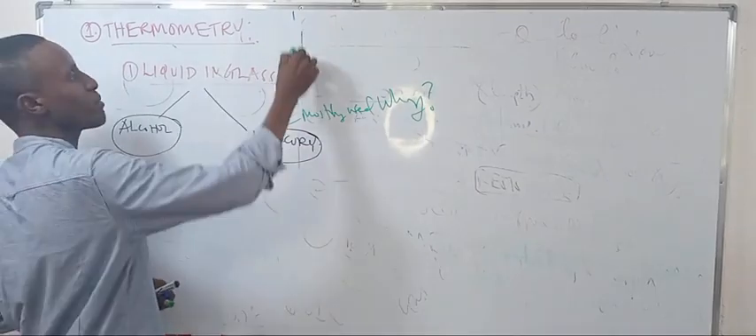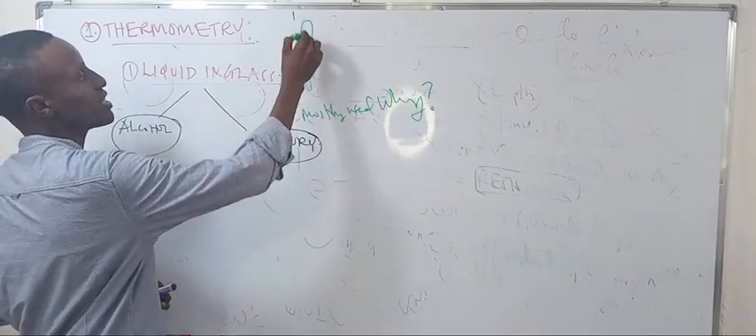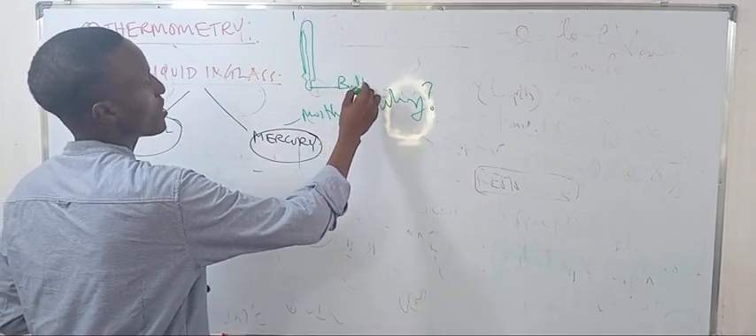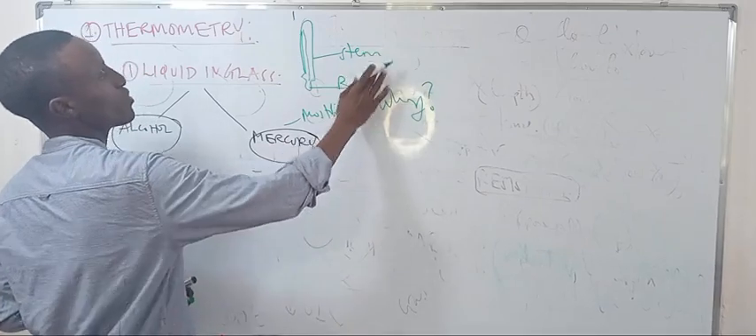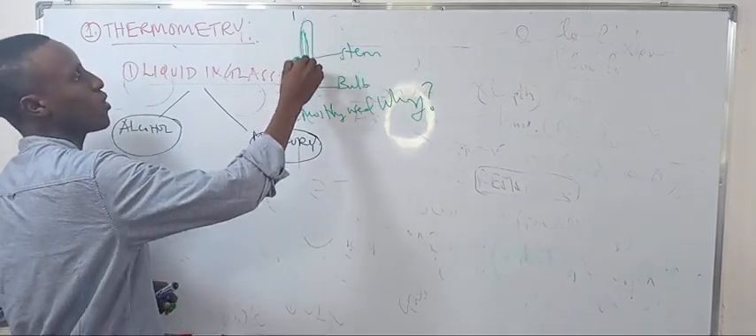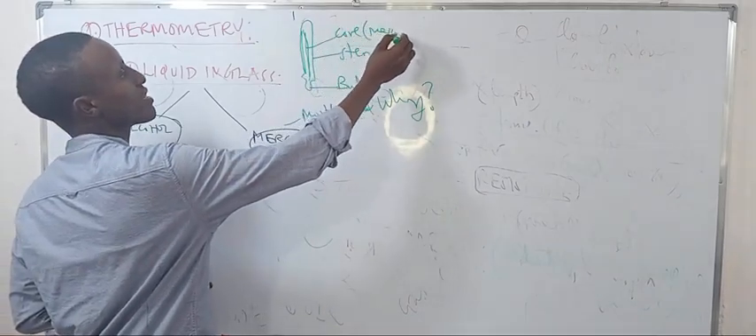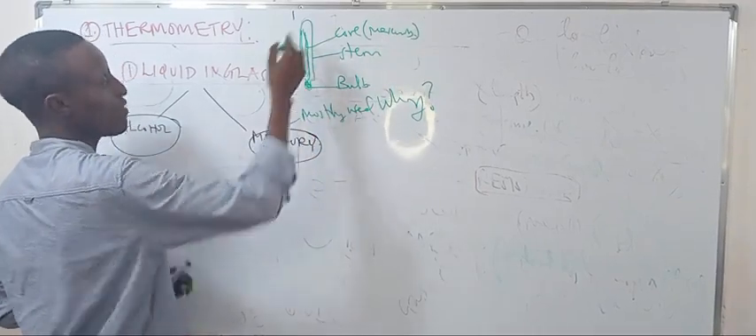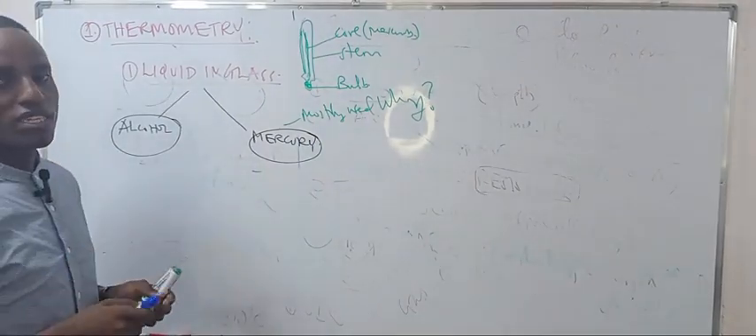The liquid in glass thermometer is a thermometer filled with a certain liquid. Its structure is like this: it has a bulb and a stem, and the stem has a core in which the mercury is filled. Now it rises over the length. So here, the length is the physical property.